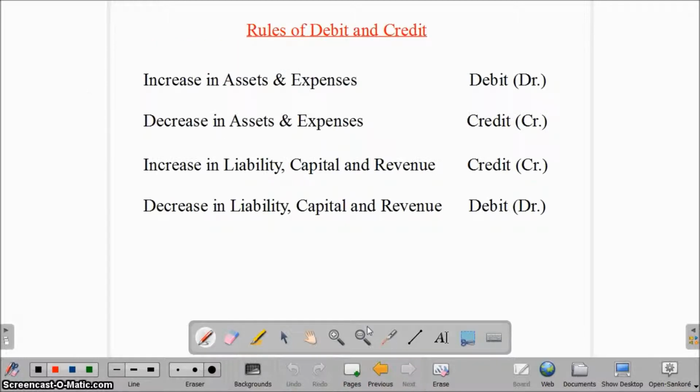Now the question comes, what will we do if there is any decrease in asset or expense? In that case we will credit the concerned asset or expense account. So the second rule is that decrease in assets and expenses will be credited. Why credited? Because in case of increase we debit the concerned asset and expense account. So if there is any decrease in an asset or expense account, we have to credit the concerned account. So this is the second rule.